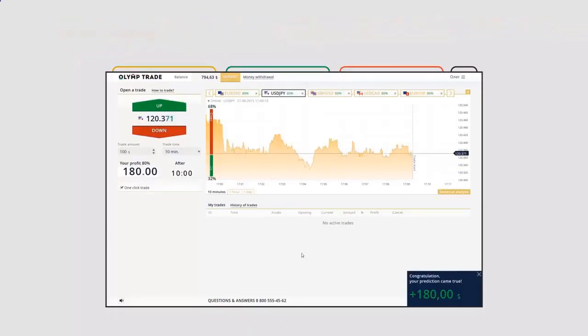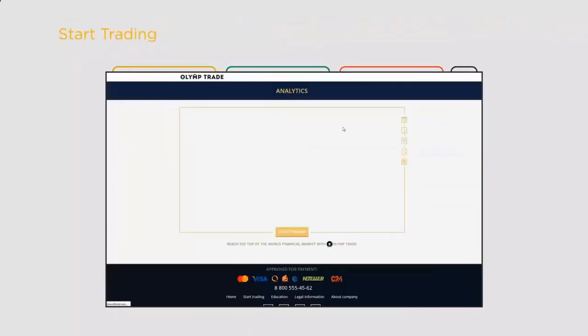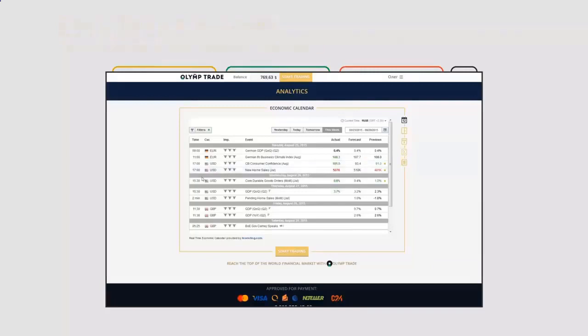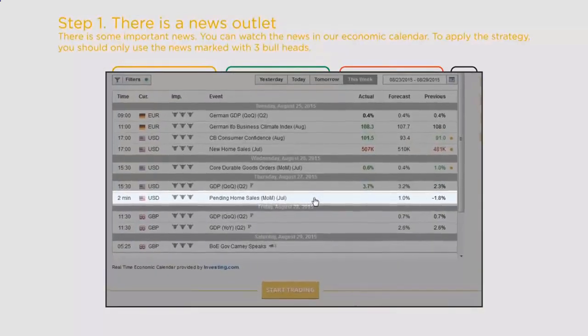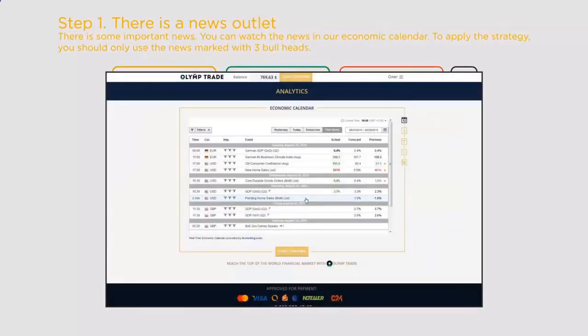Let's see a particular example of how the given strategy works. We shall open the economic calendar presented on the trading platform and find some important news. We can see that in 2 minutes, at 5 p.m., the report on pending home sales in the USA is due. This news is marked with 3 bull heads, which means it will impact the currency pairs with US dollars. Nobody knows in advance whether the new value is higher or lower than the previous one. However, for such exact cases, the above winning strategy has been developed. It's time to come back to the trading platform.